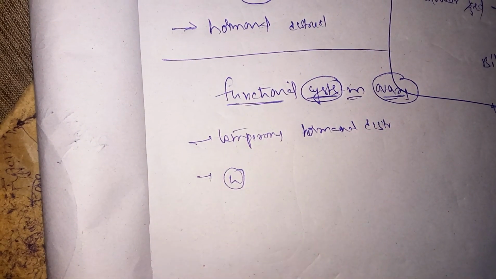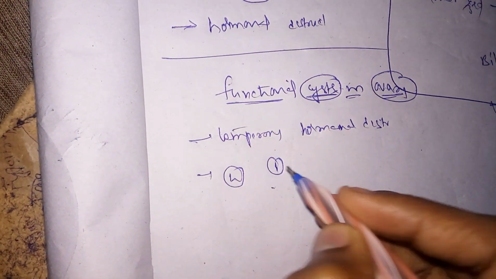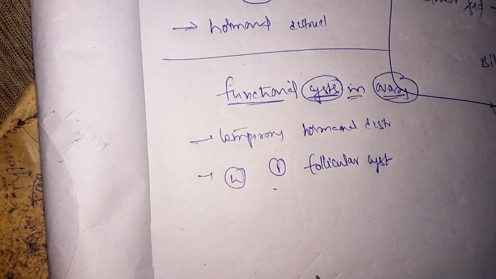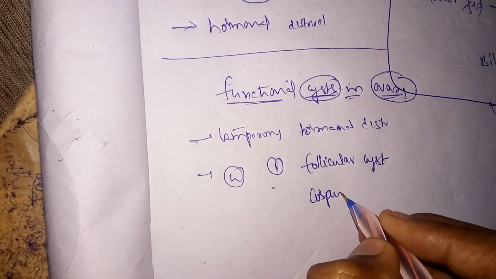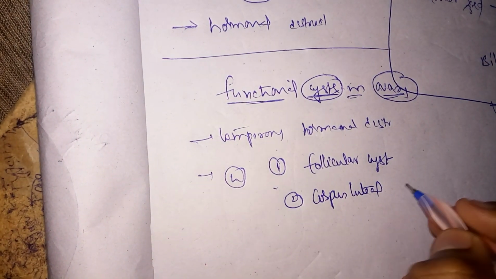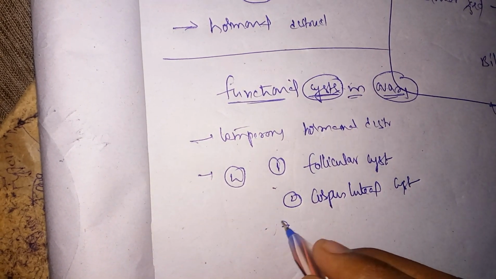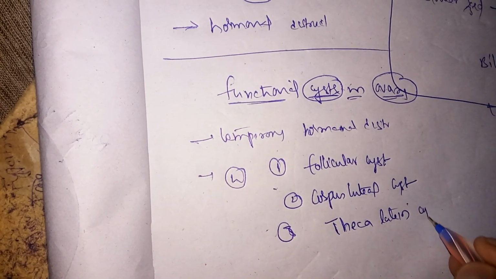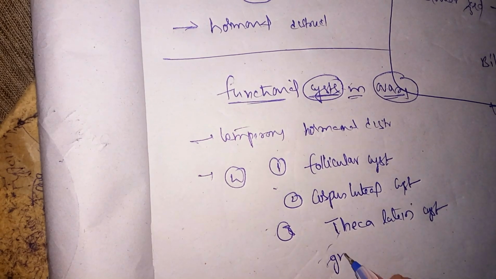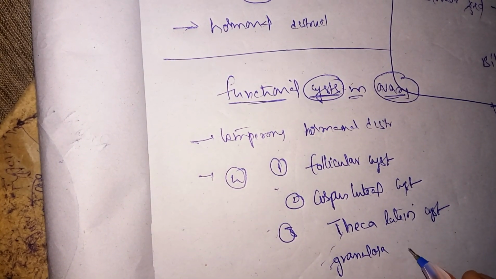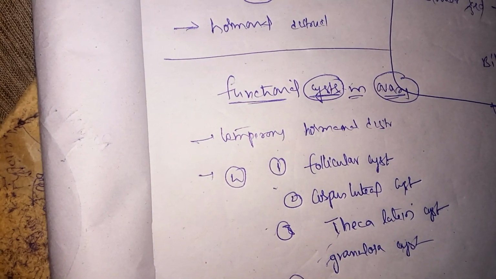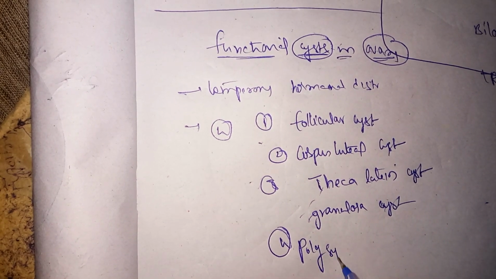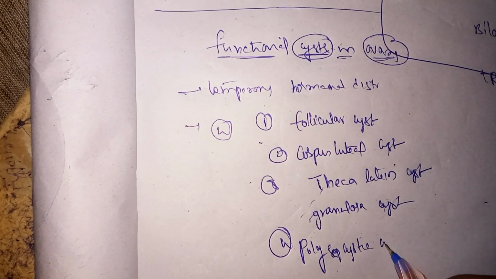We have mainly four functional cysts. They are follicular cyst, corpus luteal cyst, third is thecal lutein cyst, granulosa cyst, fourth one is polycystic ovarian syndrome.